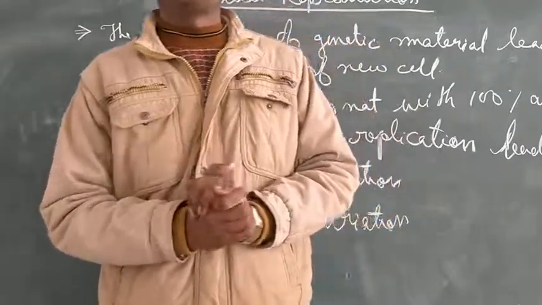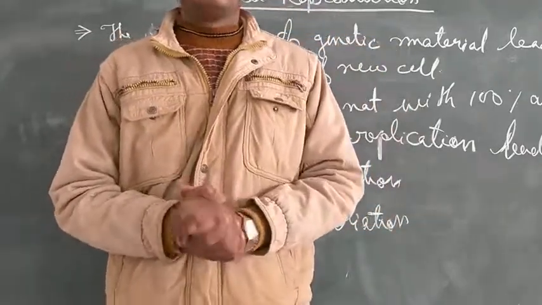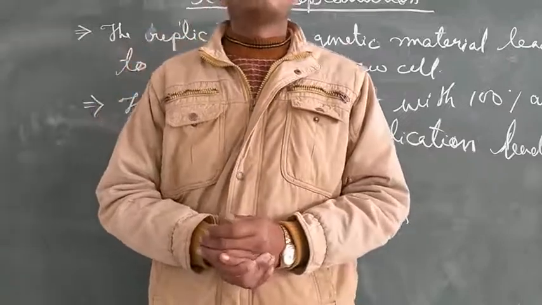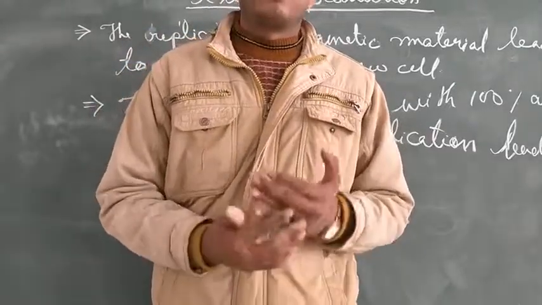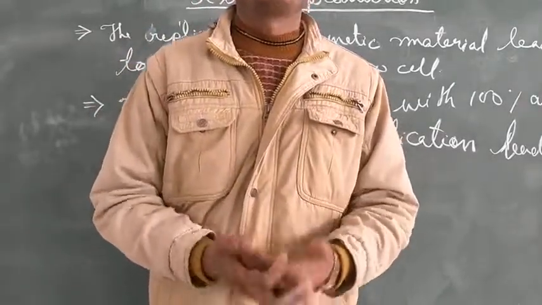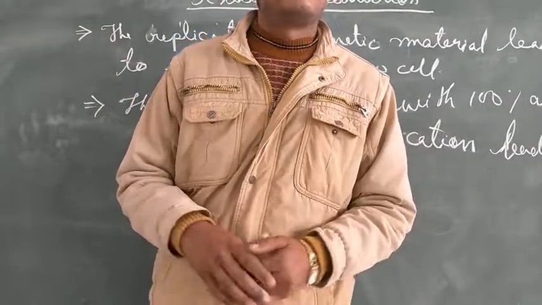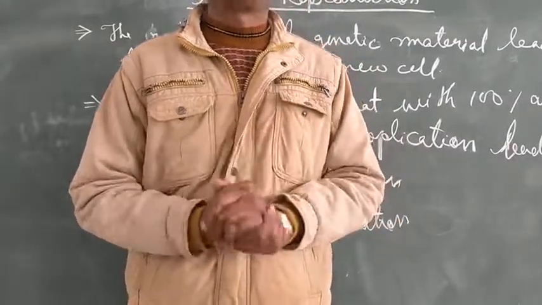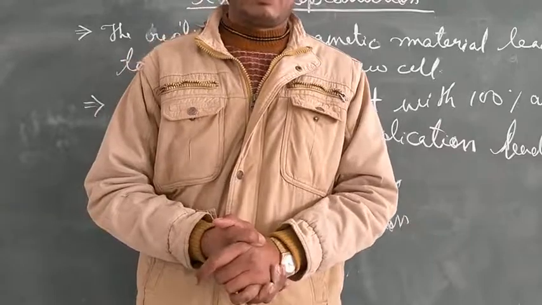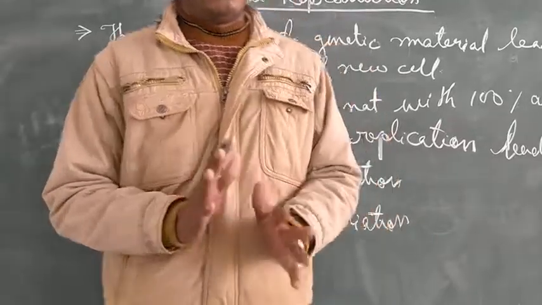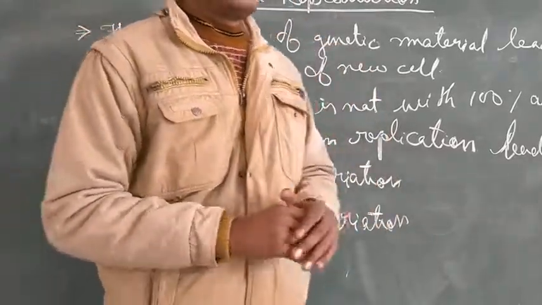So that kind of variation is known as positive variation. And in the other sense, those microbes which are not able to produce that, or which are not able to take up that genetic change, are going to die. So that kind of variation is known as negative variation. Okay, so this is what relates to variation.